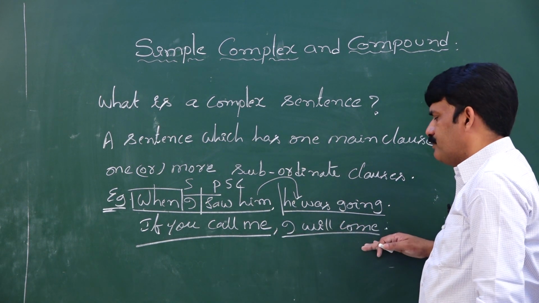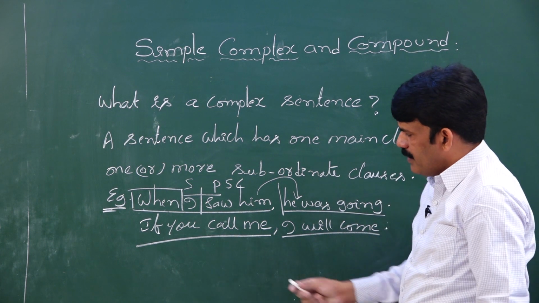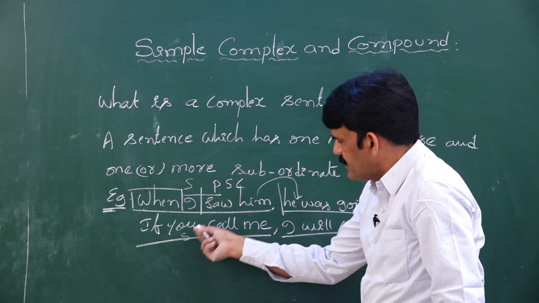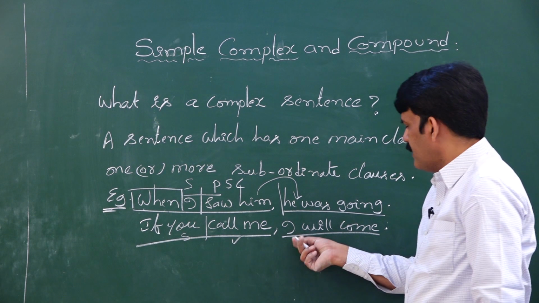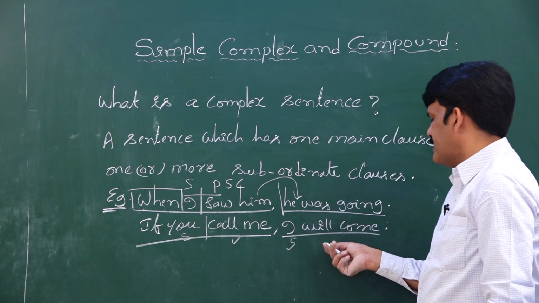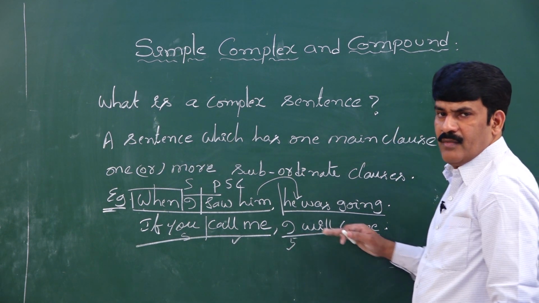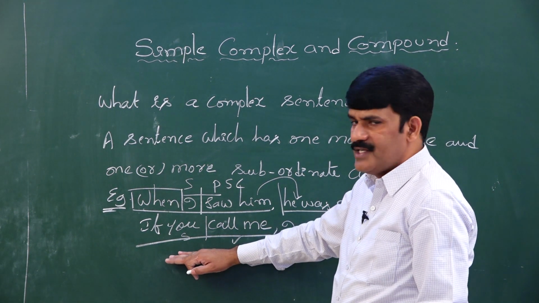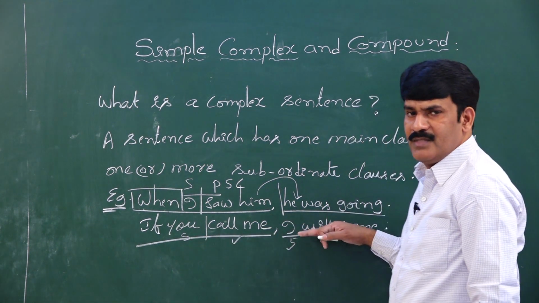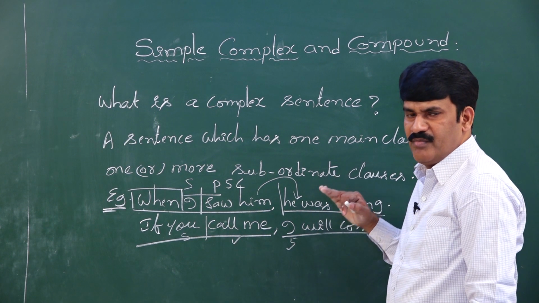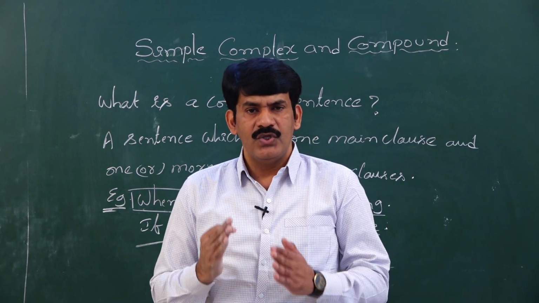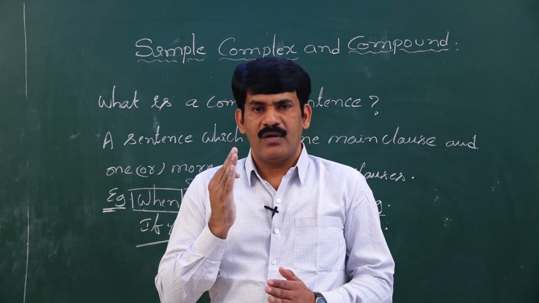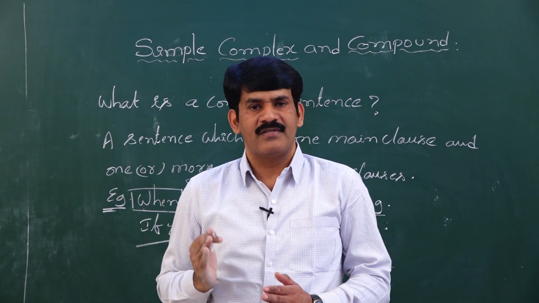I will come is a main clause. Remember, both the subordinating clause as well as the main clause have their own subject and predicate parts. But the difference is that a subordinate clause cannot give complete meaning, whereas a main clause gives complete meaning. With this, you understood what is a complex sentence.